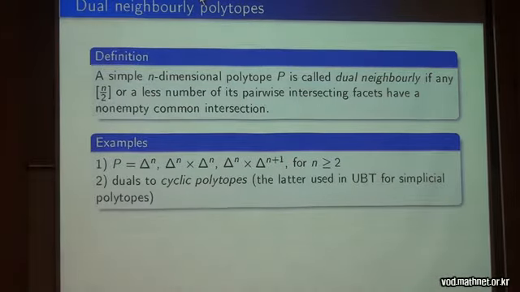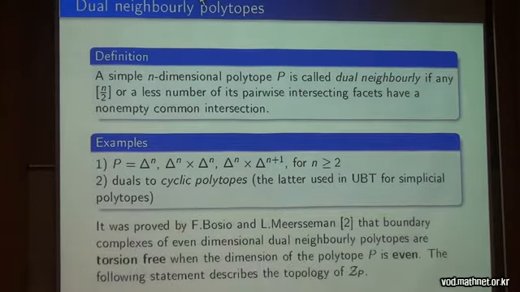And more interesting, duals to cyclic polytopes. So cyclic polytopes, which Nikolai introduced before me, are neighbourly ones. This can be proved using Gale diagrams, for example. These polytopes are also, like truncation polytopes, important in combinatorial and discrete geometry, and they give the upper bounds for the face vectors of simplicial polytopes, not lower bounds, but upper bounds. It was proved by Bosio and Meersseman that boundary complexes of even-dimensional dual neighbourly polytopes are torsion-free.